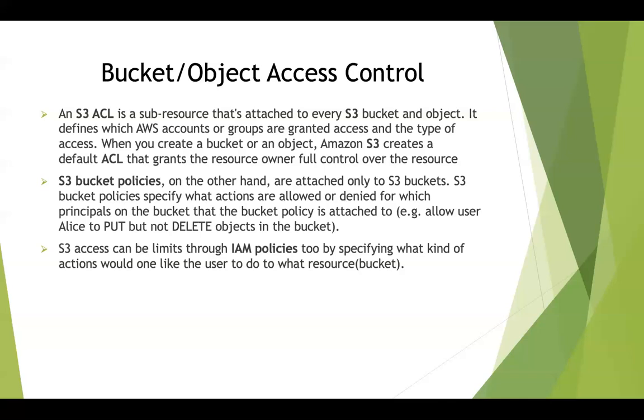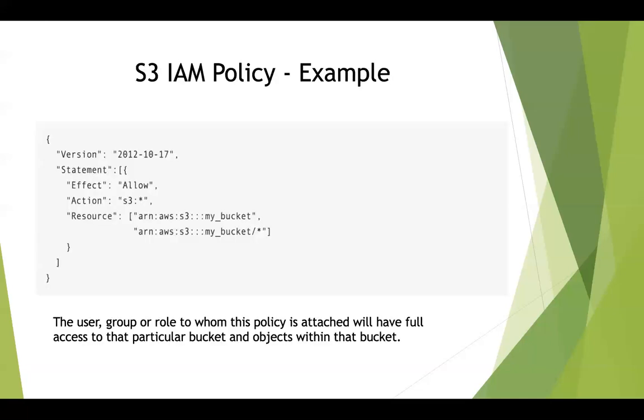And also you can limit access to S3 through IAM policy. So there are three types of object or bucket access control that you can do right now. You can use S3 ACLs, S3 bucket policies, or even IAM policies. Just as an example of an IAM policy, we saw IAM policies yesterday, right? We gave the S3 action as S3:* and the resource as *.